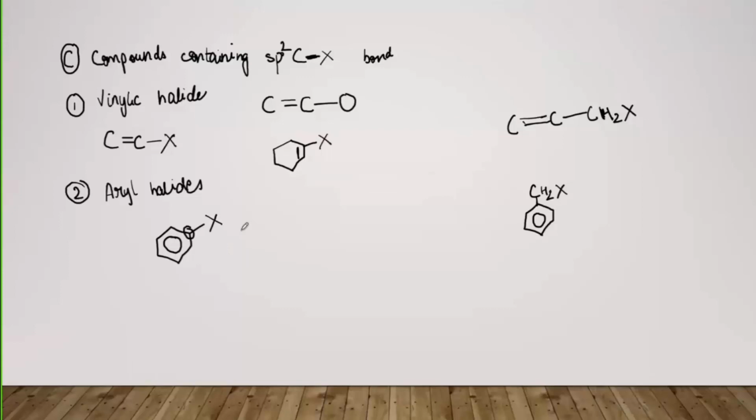Now, this was all about the classification. What we did was that we considered three bases. The first one was on the basis of the number of halogen atoms. The second one was the sp3 hybridized carbon, and the third one is the sp2 hybridized carbon halogen bond, okay? So this was all about the classification. Next we'll move on to the nomenclature.